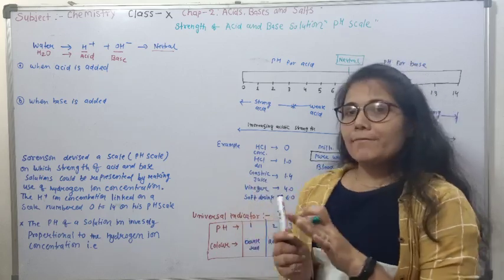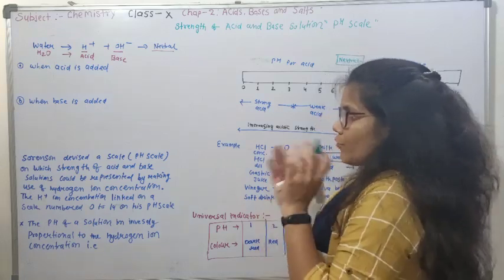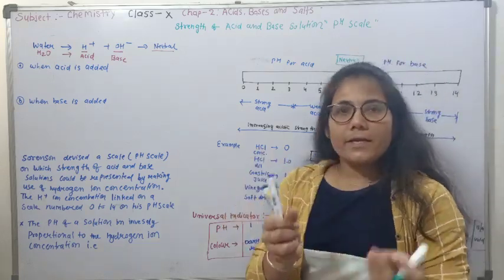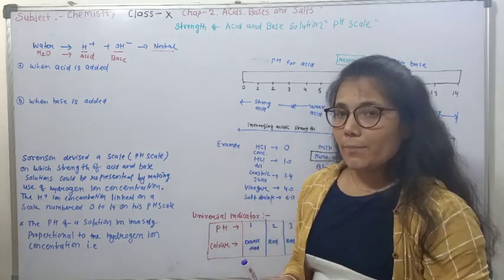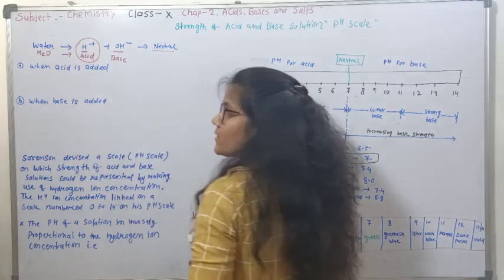Now what happens when we add acid to water? Water is neutral, and now we are adding acid to water. Acid is what? It has H+ ions.